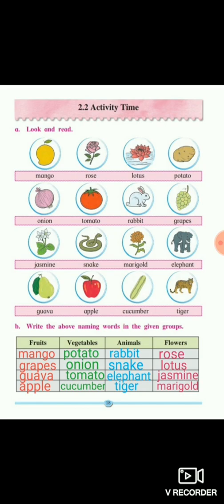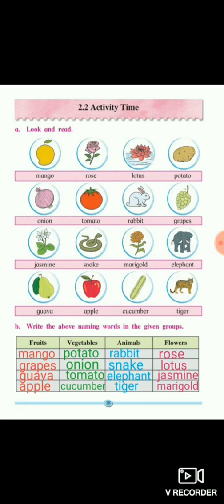The fourth one is cucumber. Now in the animals, the first is rabbit. The second one is snake. Third one is elephant. And the fourth one is tiger.